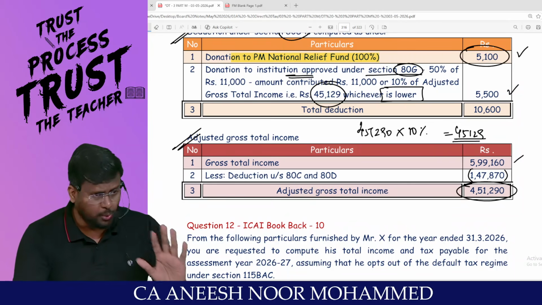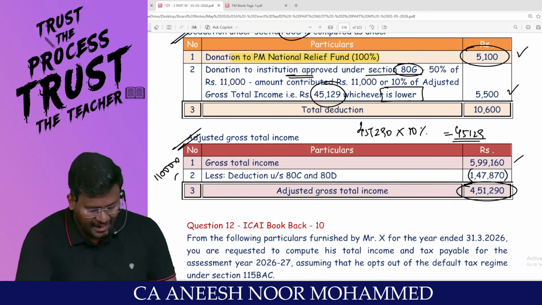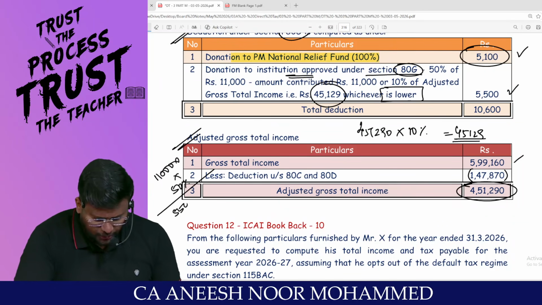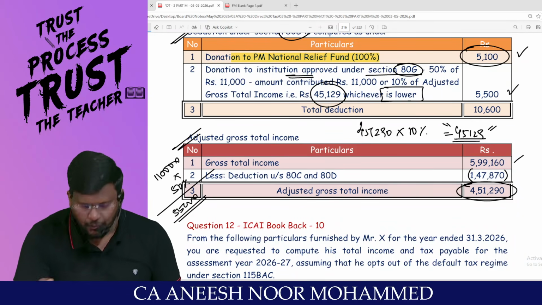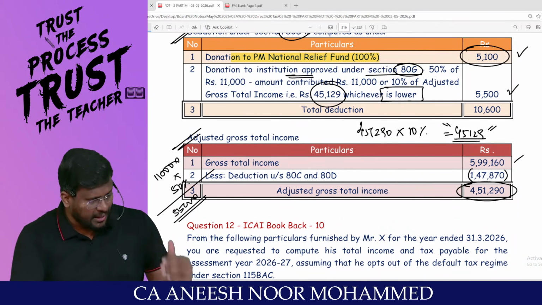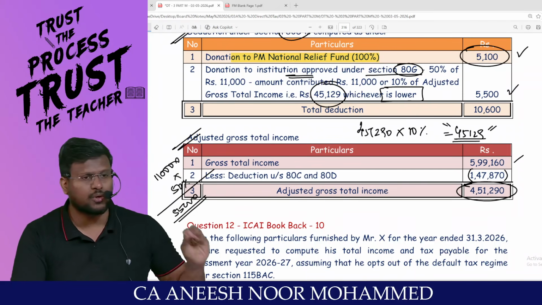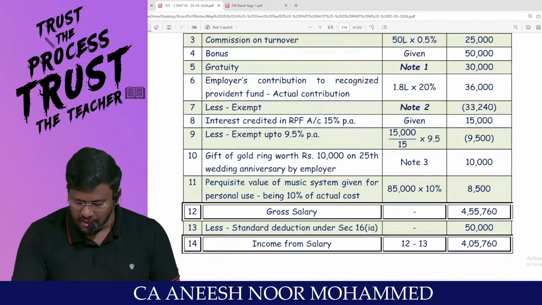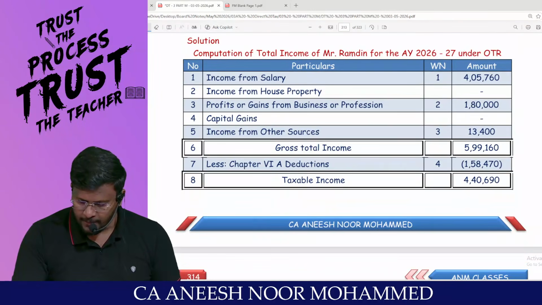For example, if you contribute 1,10,000 and it is entitled to 50 percent, 1,10,000 into 50 percent is 55,000. But the ceiling itself is 45,129. Here, it does not touch the ceiling, no problem. 50% of the donation you can claim as a Chapter 6A deduction. Able to appreciate, sir? That's it.